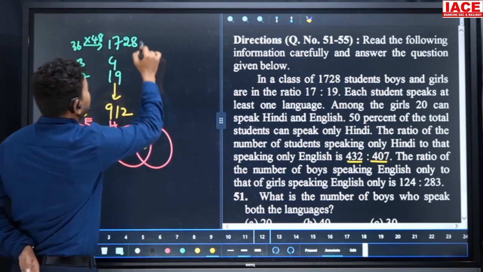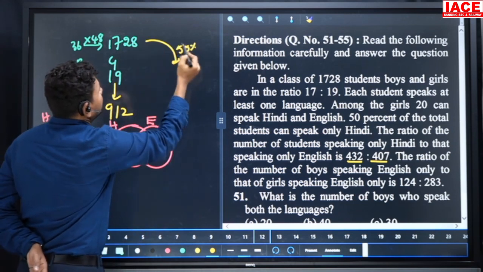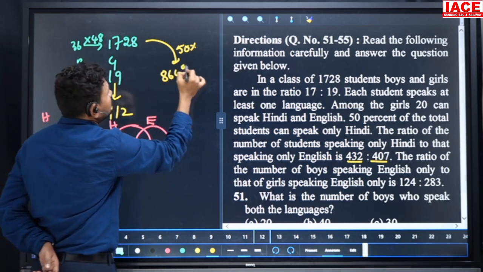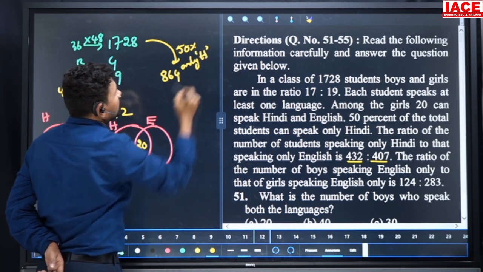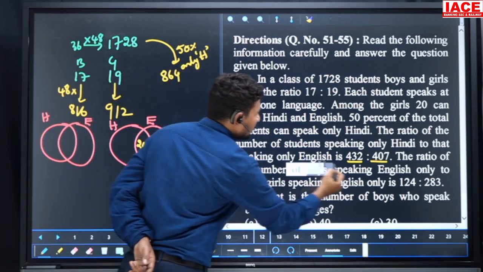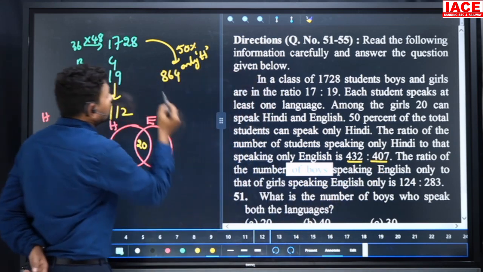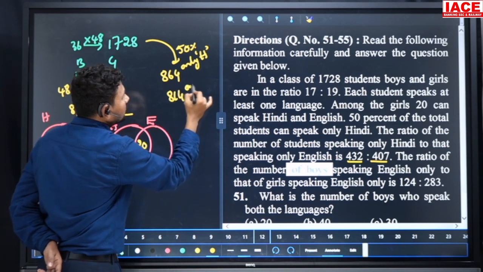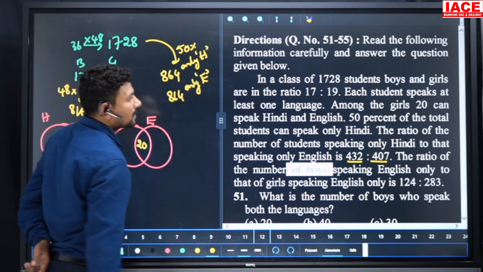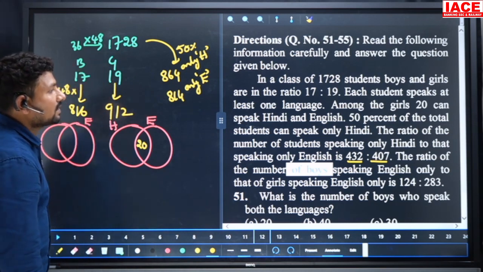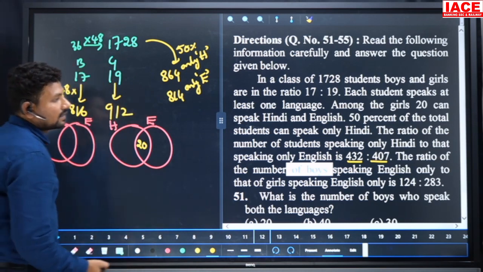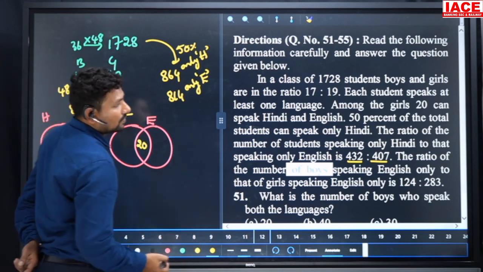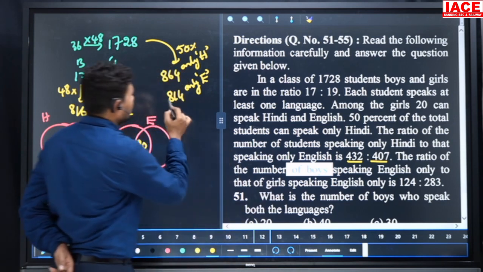And next, 50 percent of 1728, which is half value, it is 864. This belongs to only Hindi. Look at, only Hindi to only English, what is the ratio? 432 double value is 864, then 407 double value is 814, which is equal to only English. The ratio of the number of boys speaking English only to that of girls speaking English only is 124 is to 283. So 124 plus 283, which is equal to 407, double value 814.